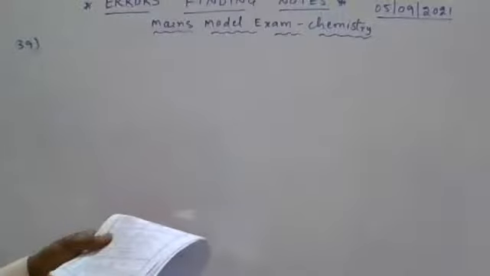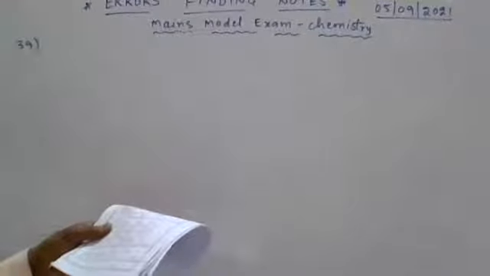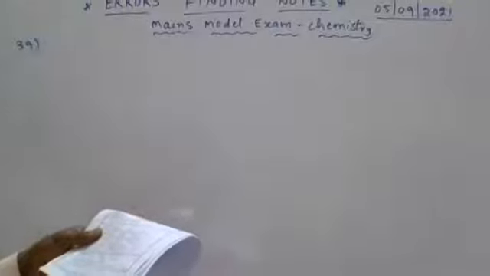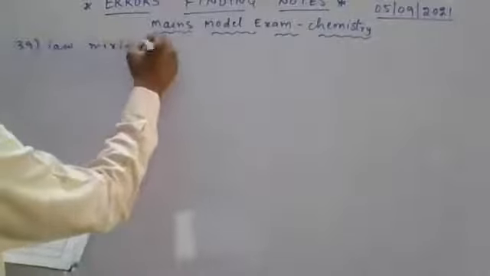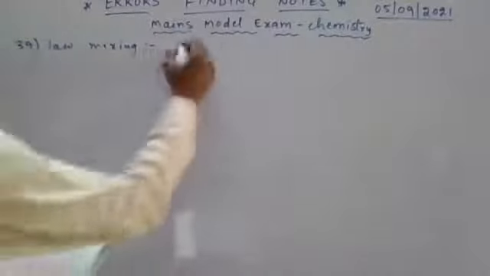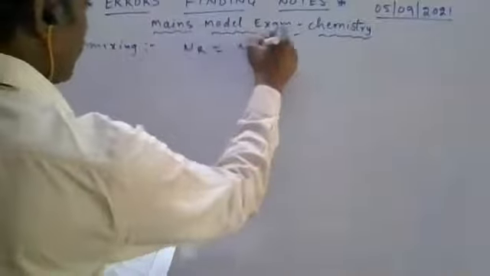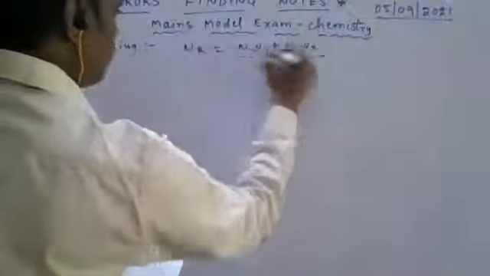See question number 39. Here 100 ml of 0.3 N HCl is mixed with 200 ml of 0.6 N H2SO4. Here, law of mixing. According to the law of mixing, N_R is equal to (N1V1 plus N2V2) by (V1 plus V2).